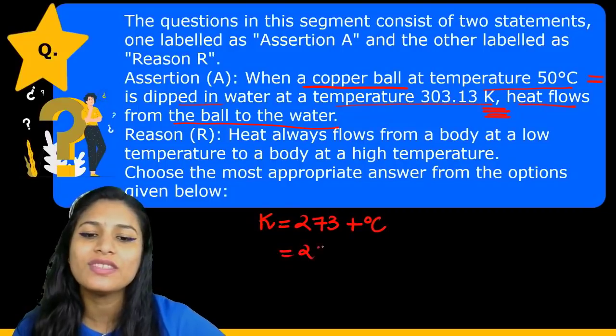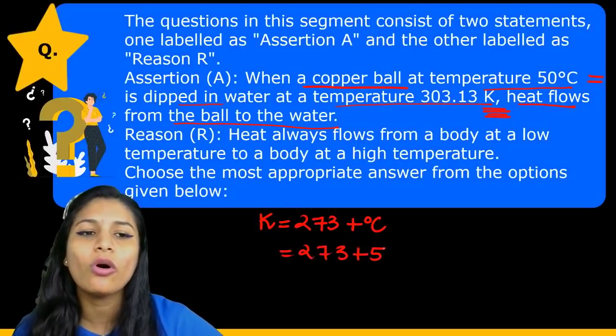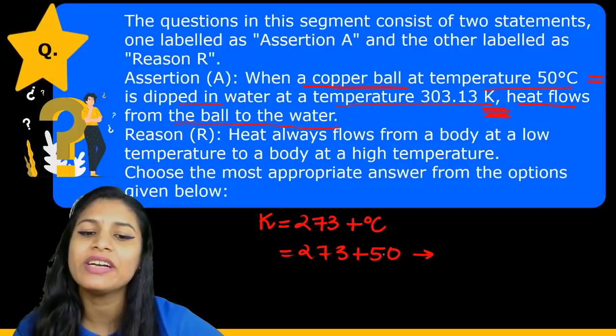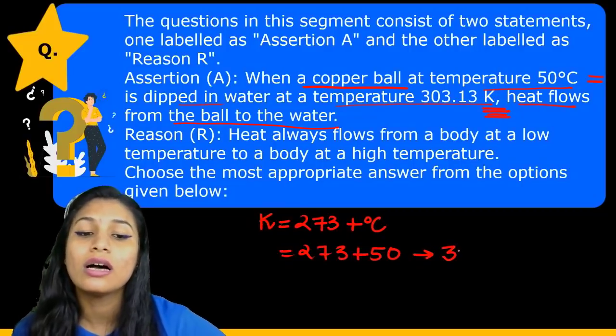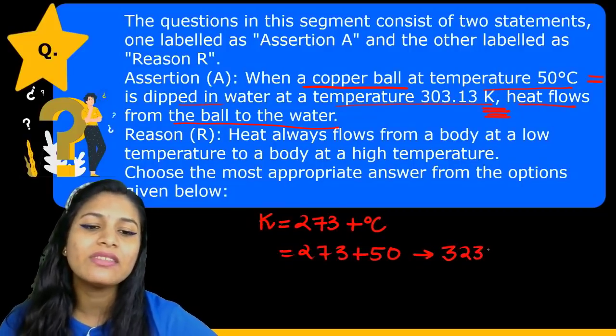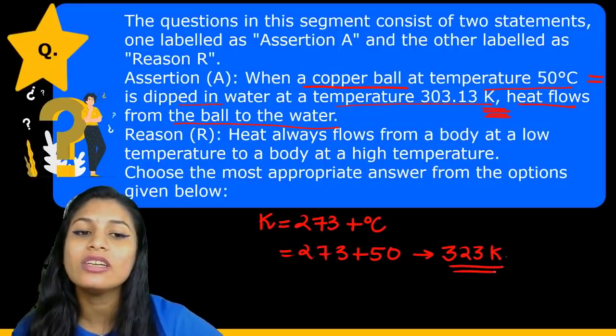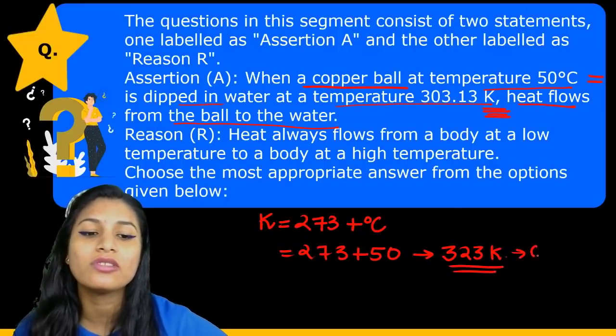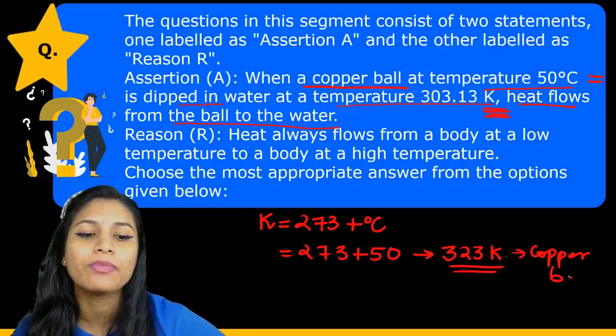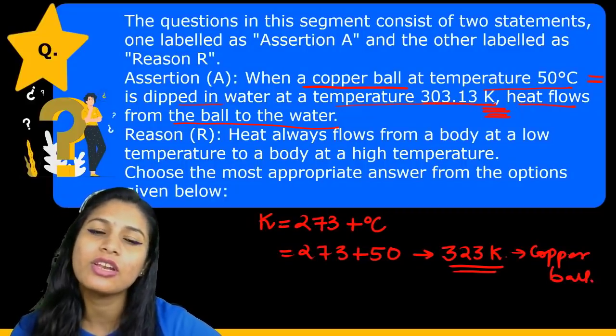So 273 plus 50 is 323 Kelvin. This was the temperature of the copper ball, and that of the water is 303.13.